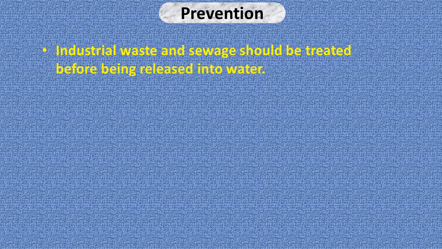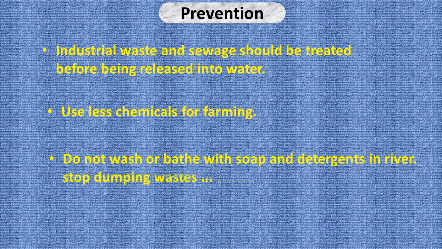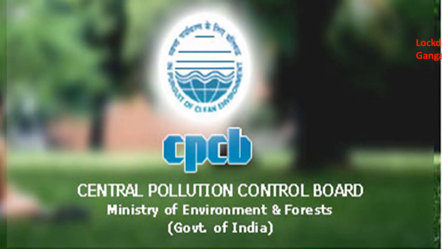We can prevent water pollution by following a few preventive measures. First, industrial waste and sewage should be treated before being released into water. Second, use fewer chemicals for farming. Third, do not wash or bathe with soap or detergent in river water. Stop dumping waste in water bodies.